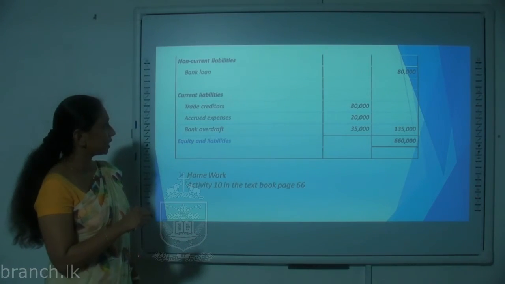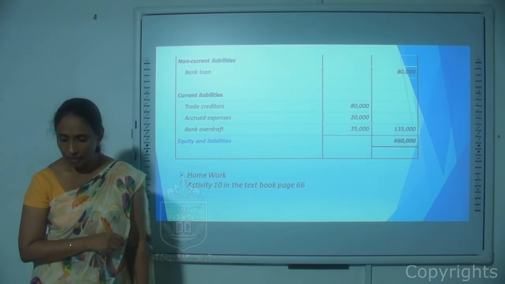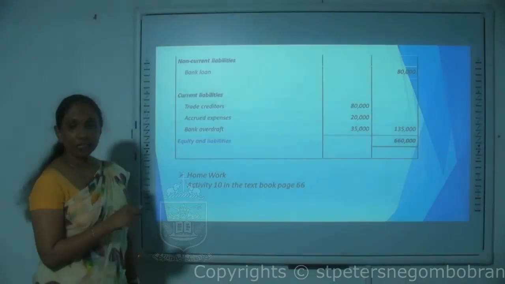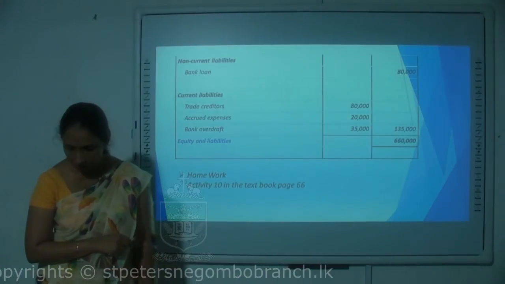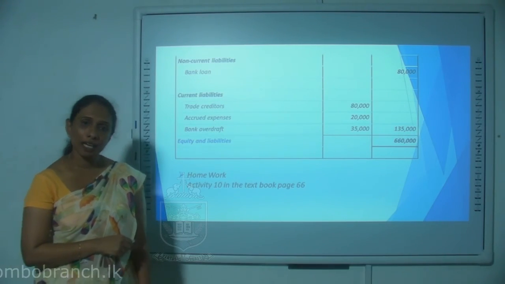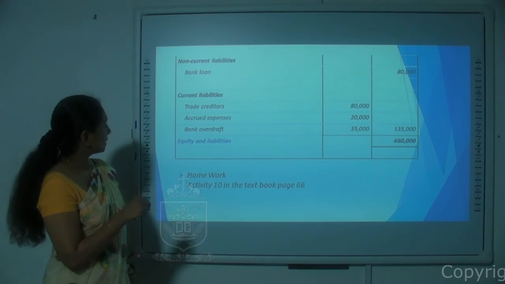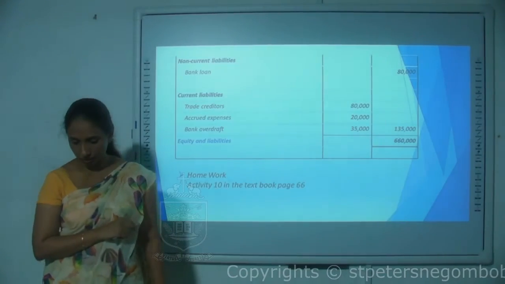You can see the trade creditors for 80,000. Again a bank overdraft is there, comes under current liabilities again, so you can see it's 35,000 here. Then the last item is the accrued expenses, again a current liability, comes under the current liabilities section. You can see it's 20,000.